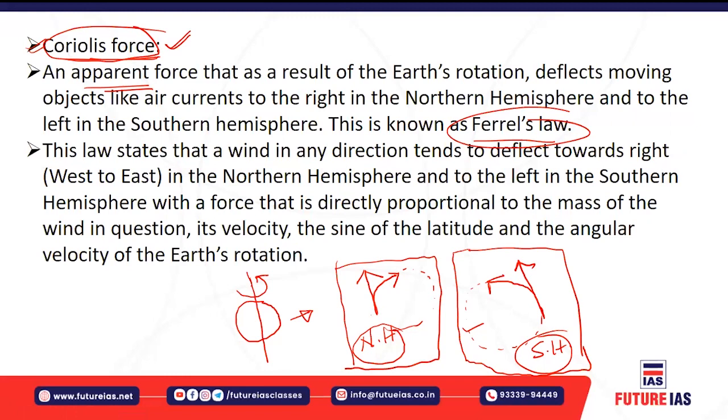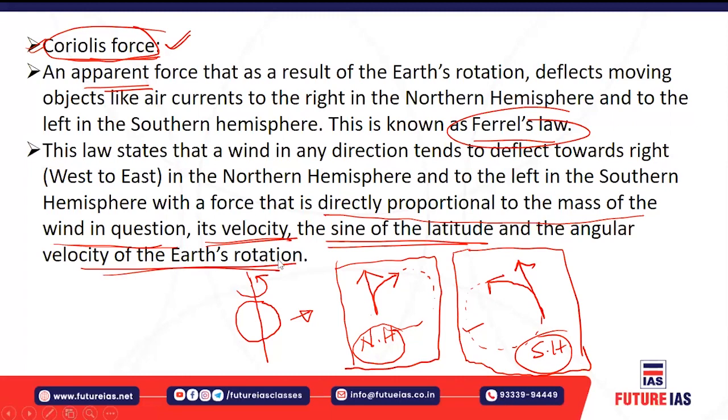Okay, now any moving object means you may have the satellite, you may have the rocket, you may have the oceanic currents, you may have the winds, right? Any moving object will be deflected, right, to its right in the northern hemisphere and to its left in the southern hemisphere, with a force which is directly proportional to the mass of the object in question, its velocity, the sine of latitude and the angular velocity of earth's rotation.